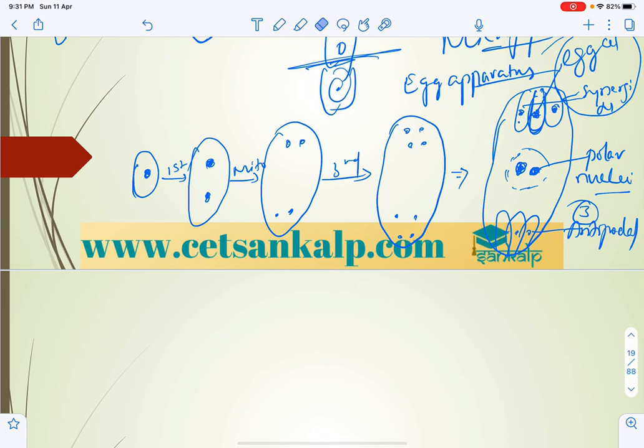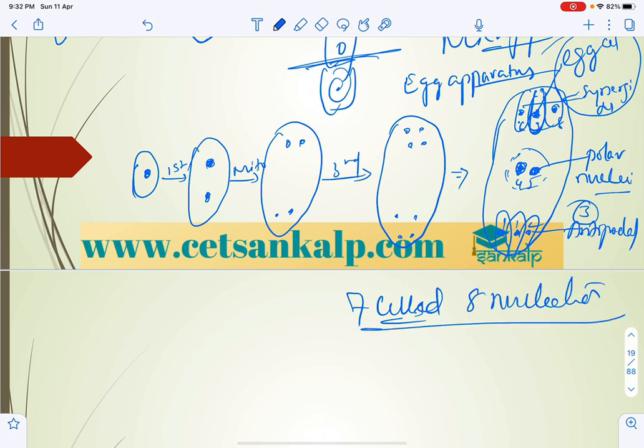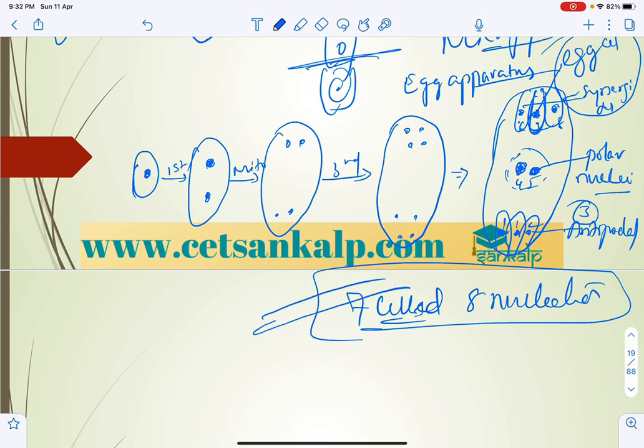So there are 7 cells. What about the nuclei? 3 and 8 in total: the 7-celled, 8-nucleate stage is finally attained by the matured embryo sac. With this we can conclude the structure of the embryo sac, and finally we can take some questions. Later, pollination and its different types we can discuss in the next part.